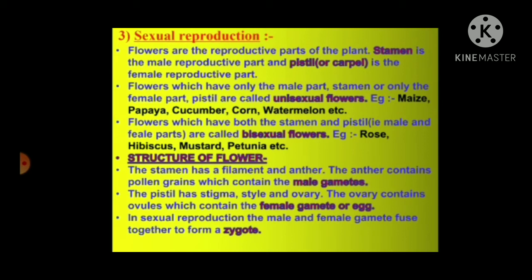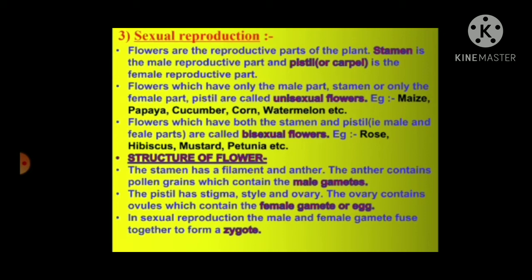So flowers are the reproductive parts of the plant. The stamen is the male reproductive part. Pistil, also known as the carpel, is the female reproductive part. Flowers which have only one, the male reproductive part, that is the stamen, or the female reproductive part, that is the pistil, are known as unisexual flowers.